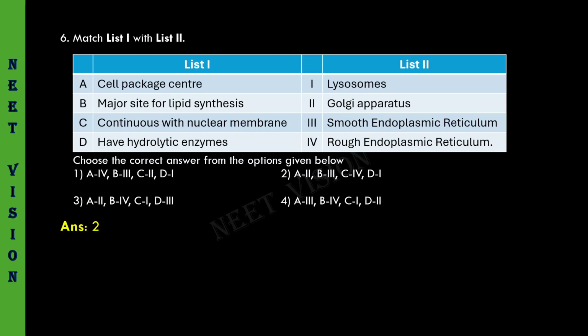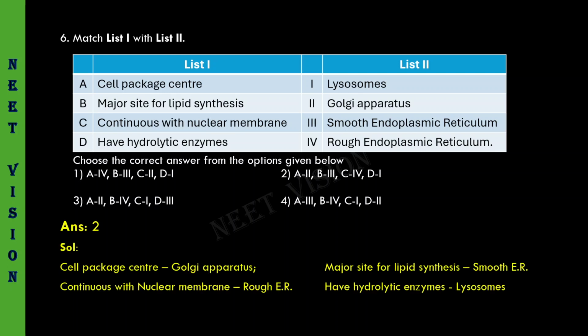It is 2. Let us see the explanation for it. Cell package center, Golgi apparatus. Major site for lipid synthesis, smooth ER. Continuous with nuclear membrane, rough ER. Have hydrolytic enzymes, lysosomes. Next one.